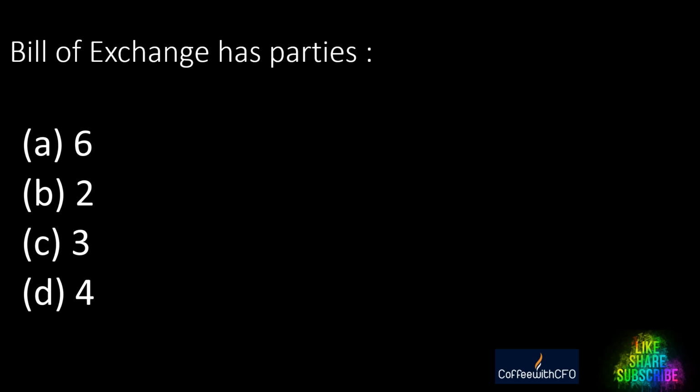The first question is: a bill of exchange has how many parties? Option A 6, option B 2, option C 3, option D 4. Think how many parties. The right answer is 3. The three parties are the drawer, drawee, and the payee.